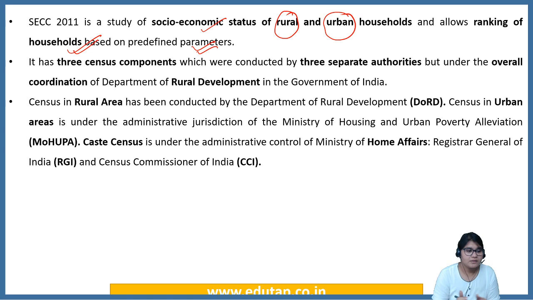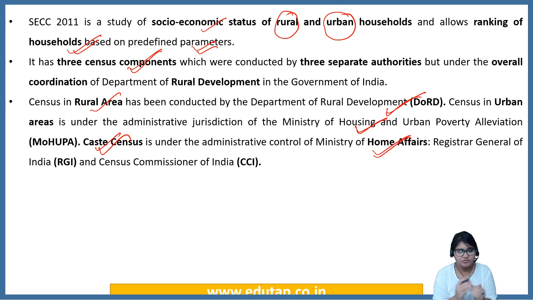The other important thing is that it has 3 components, and all these 3 components are managed by 3 separate authorities. The one conducted in rural areas is conducted by the Department of Rural Development. In the urban area, the administrative jurisdiction is under the Ministry of Housing and Urban Poverty Alleviation, and the caste census is under the administrative control of the Ministry of Home Affairs.